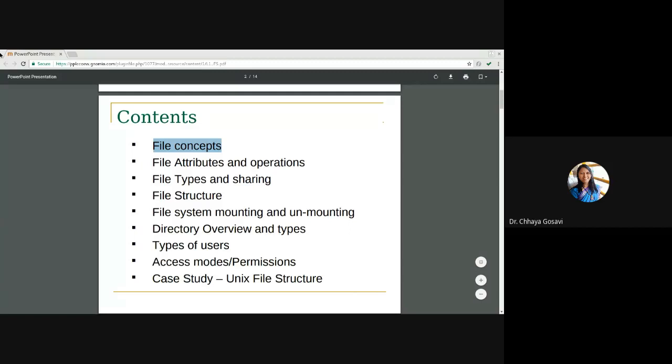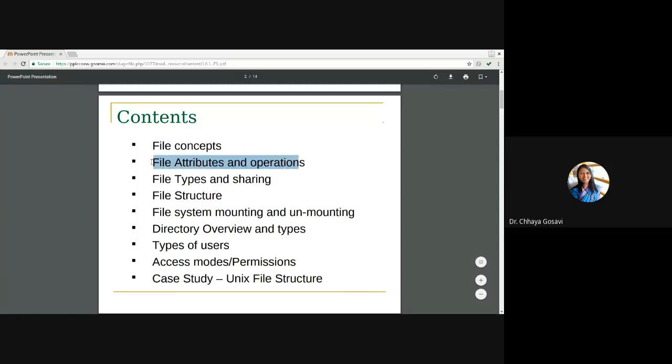Whatever you create and save, that is called a file. That is a passive entity. And when the file is in execution, it is called a process. Files are normally stored on secondary storage or hard disk. We'll see what is a file and what are the concepts related to file.